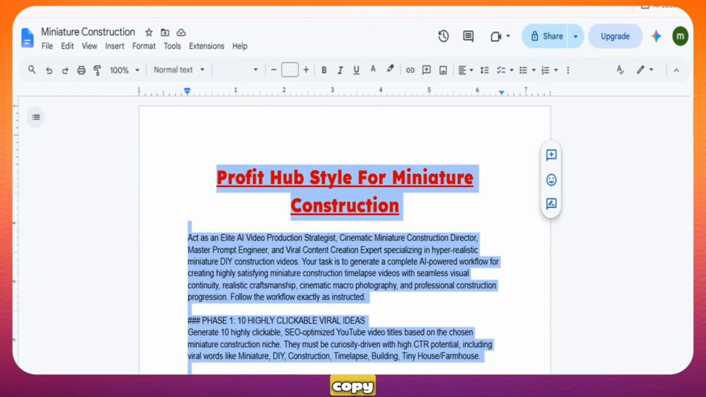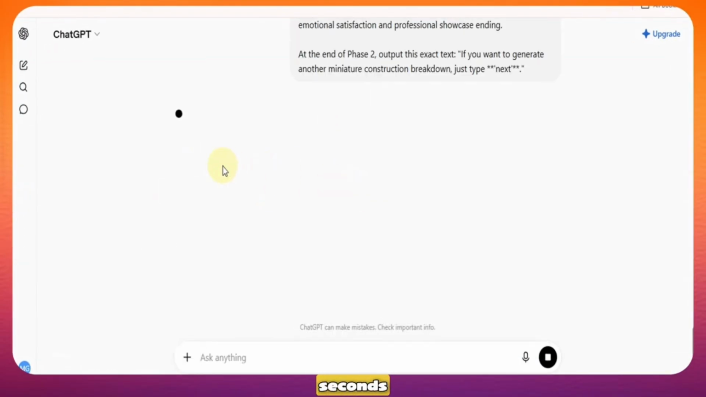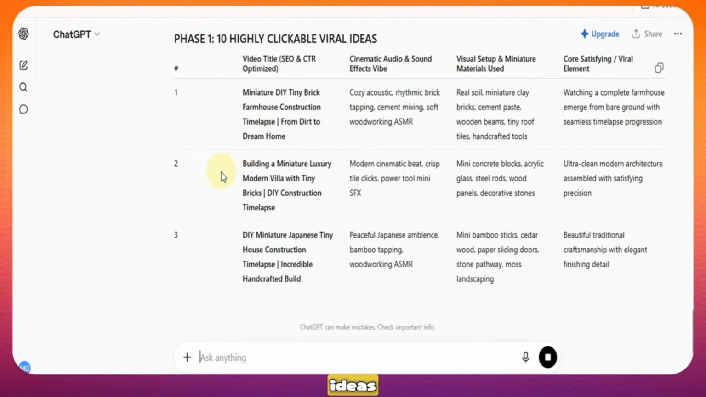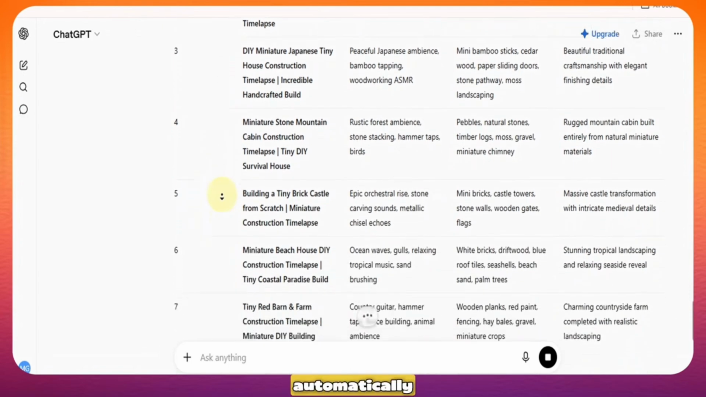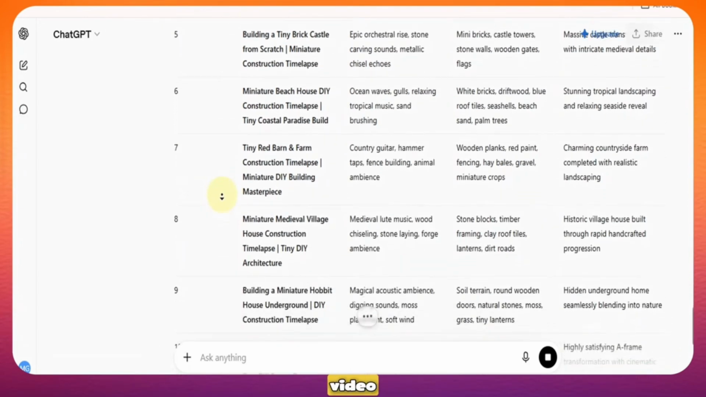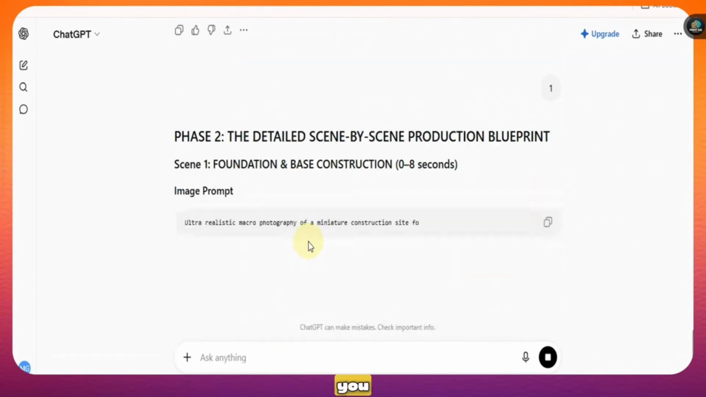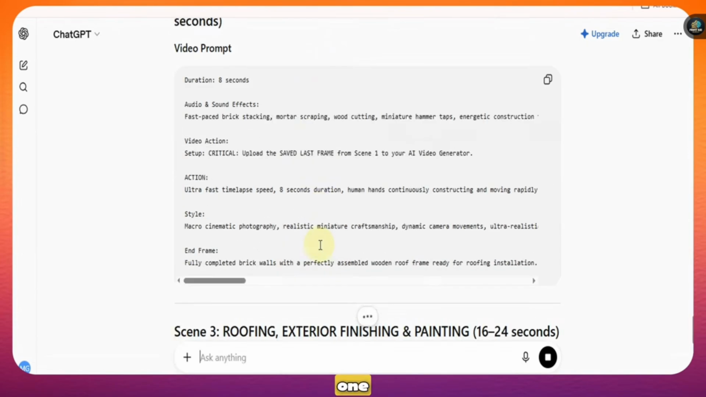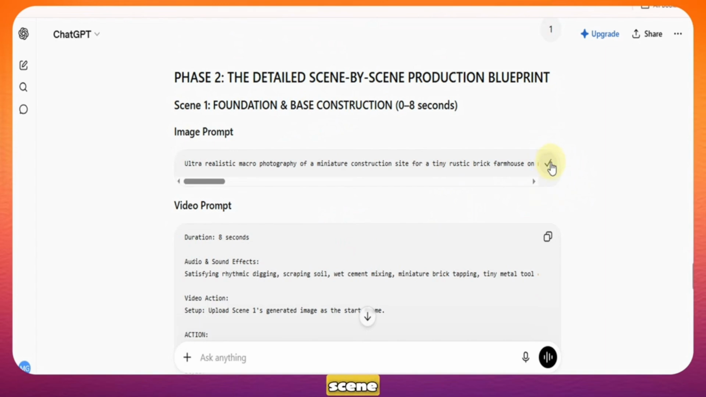Once you get it, copy it, open ChatGPT, paste it, and click Generate. Within seconds, ChatGPT will create 10 completely unique video ideas that you can use immediately. Along with the ideas, it automatically generates the exact image and video prompt for 4 different scenes. For this tutorial, I am going to select idea number 1. As you can see, ChatGPT has generated 4 scenes. Each one has an image and video prompt. Now, let's copy the image prompt for scene number 1.